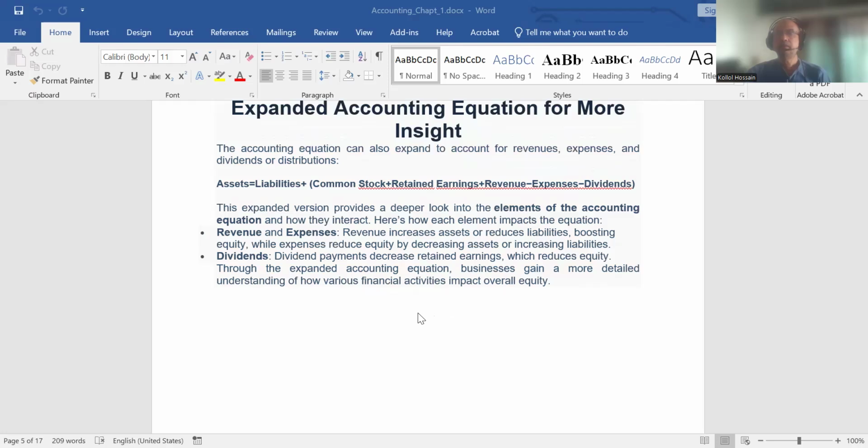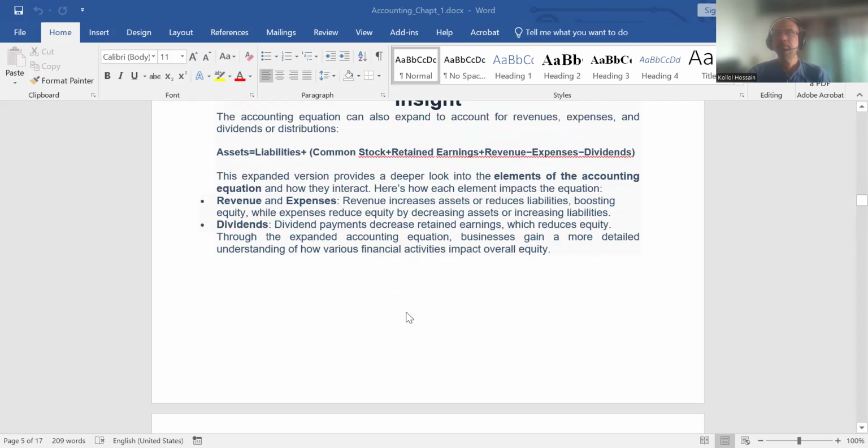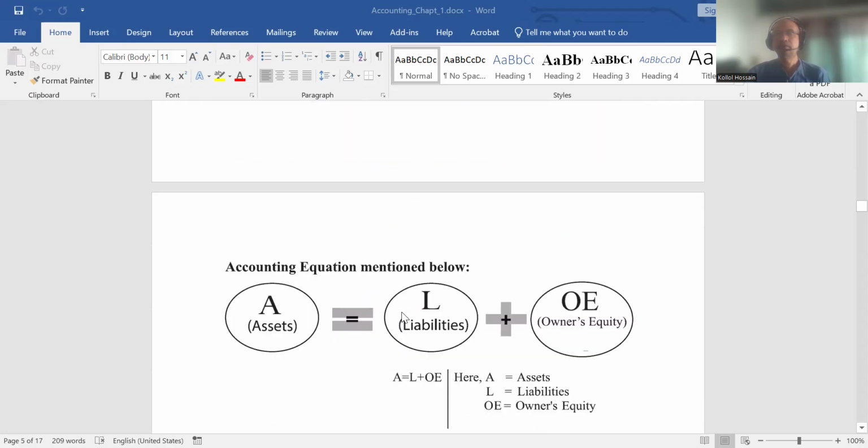Here's how each element impacts the equation. Revenue increases assets or reduces liabilities, boosting equity, while expenses reduce equity by decreasing assets or increasing liability. Through the expanded equation, businesses gain a more detailed understanding of how various financial activities impact overall equity.